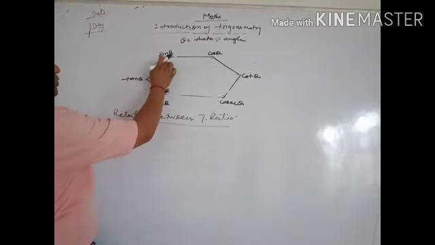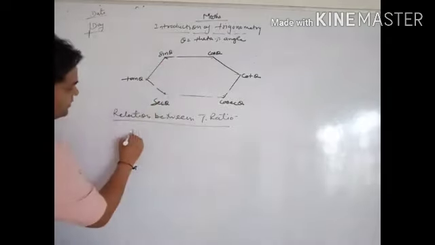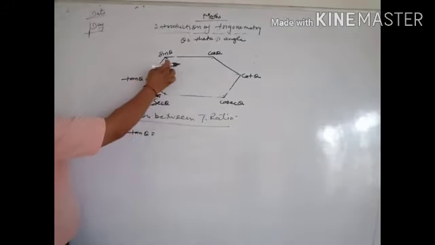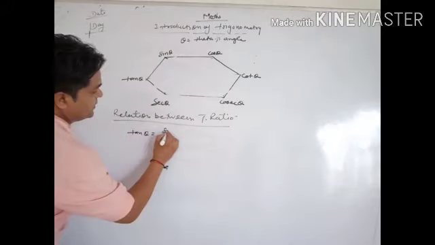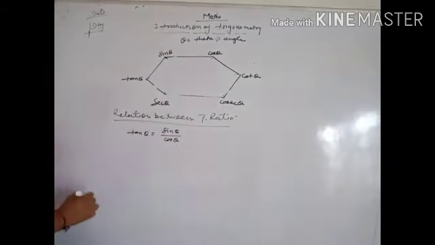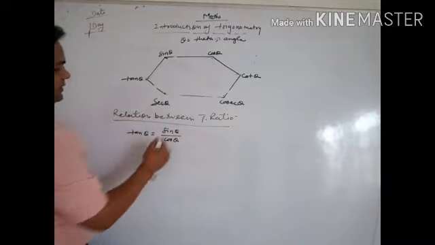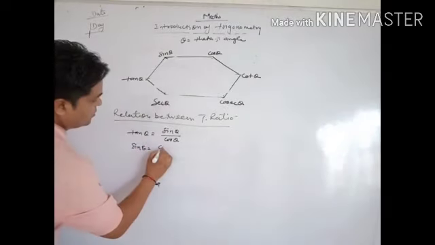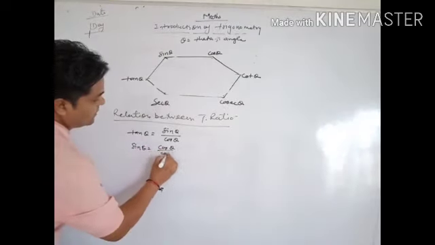Tan theta equals sin theta by cos theta. One by one you will take. Sin theta equals cos theta by cot theta.